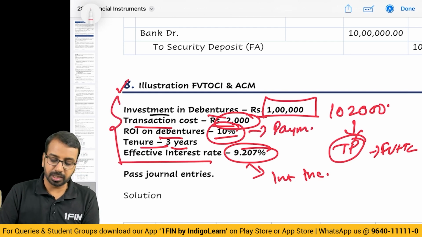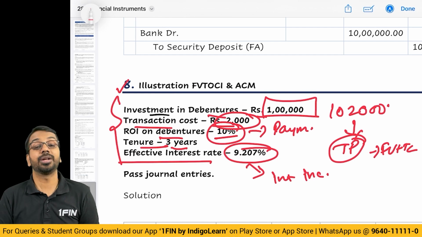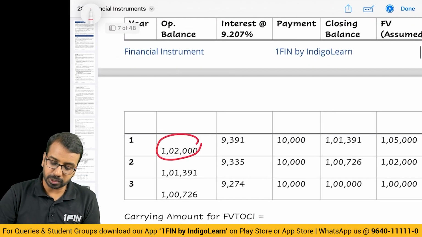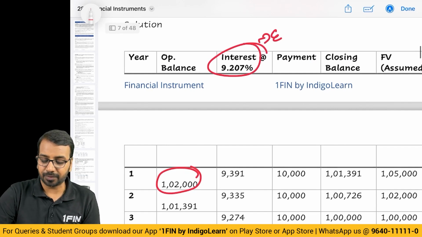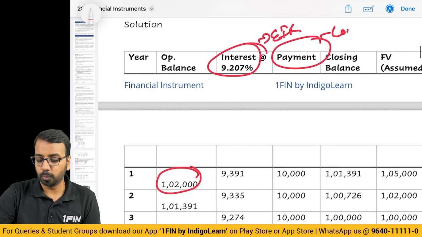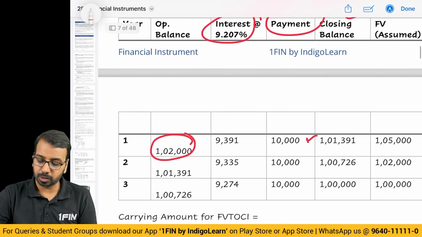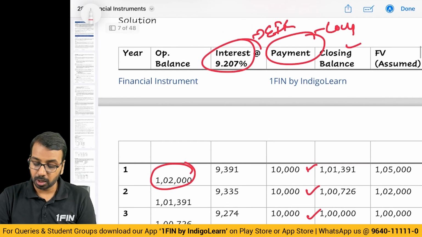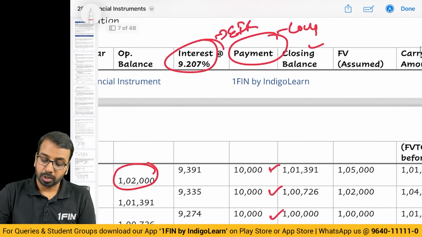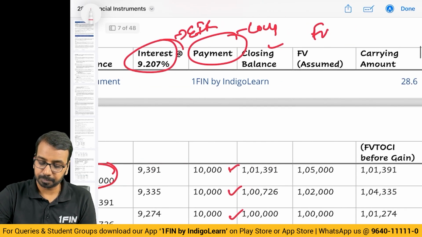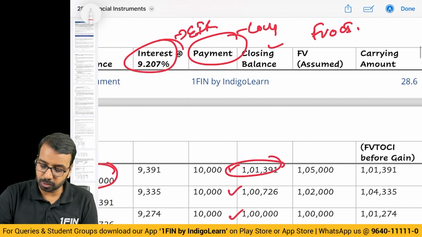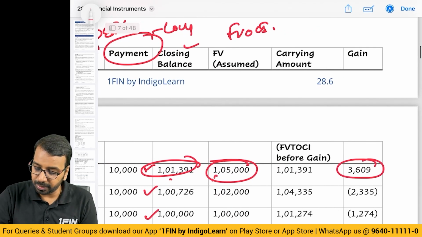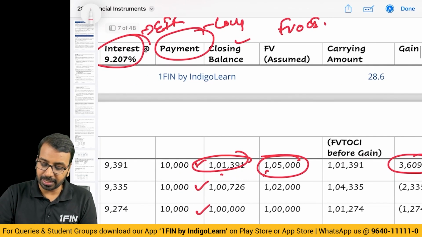Now when this information is given, no need to separately calculate the present value. Even if you calculate the present value, you will get 1,02,000. So opening balance 1,02,000, interest at effective interest rate, payment at coupon rate, closing balance. Okay, so 1,01,000, then 1,07,000, and 1 lakh is the closing balance. Now what you have to do is, if you are following FVOCI, then you will compare this closing balance with the fair value, and the difference between 1,01,000 and 1,05,000 will be recognized as gain.